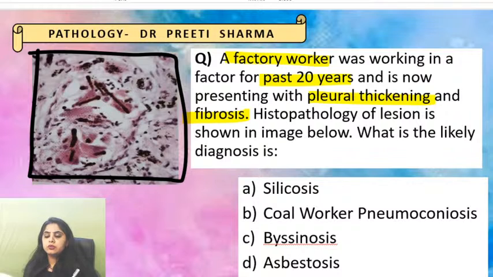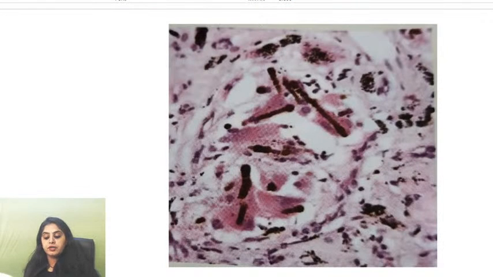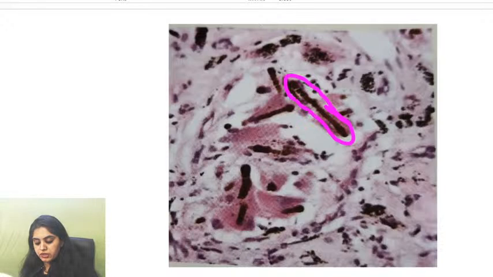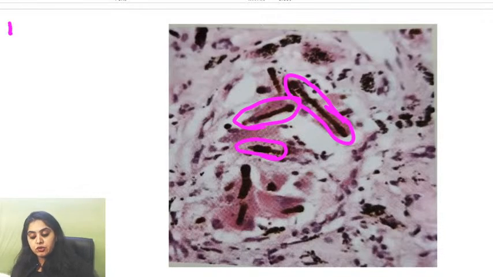I'll just zoom into this. First and foremost, pleural thickening was hint number 1 because it points to some occupational disease. Yes, as I can see many of you calling them dumbbell shaped bodies. If I zoom into that image, this is how it looks. Can you all appreciate these dumbbell shaped brownish bodies? Yes, these are all the asbestos bodies.